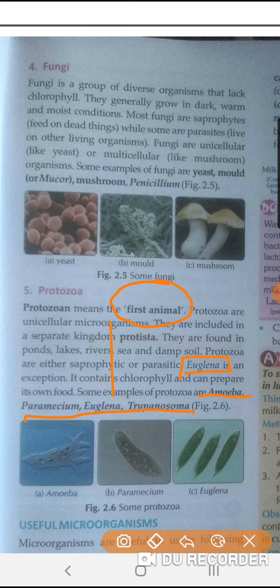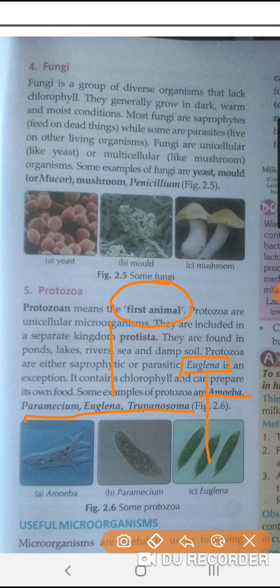Now what have we studied till now? We have studied what microorganisms are, their types, their habitat and the basic characteristics of bacteria, fungi, algae, protozoa and virus. You have to learn the basic characteristics and examples of the different types of microorganisms.